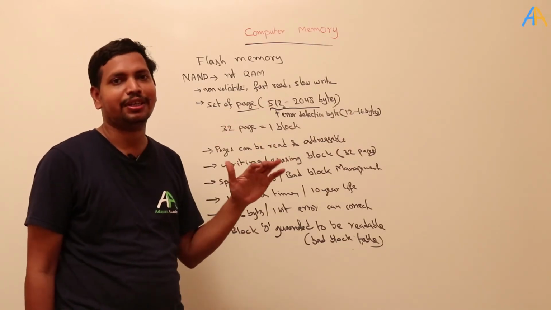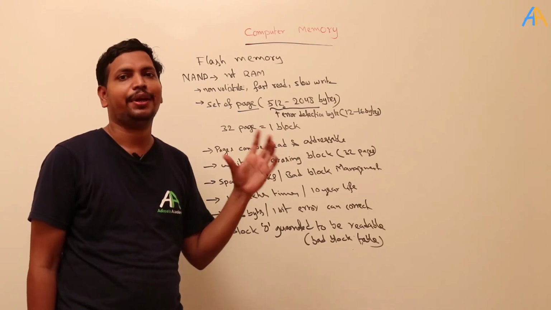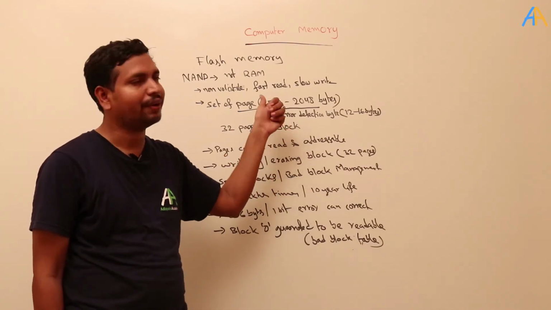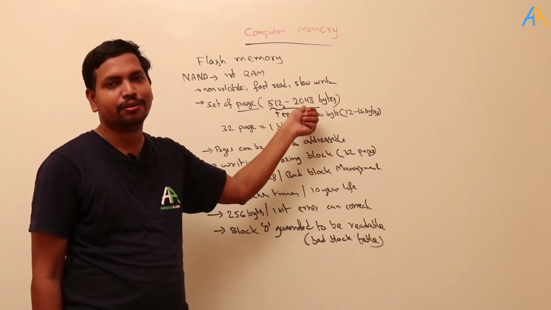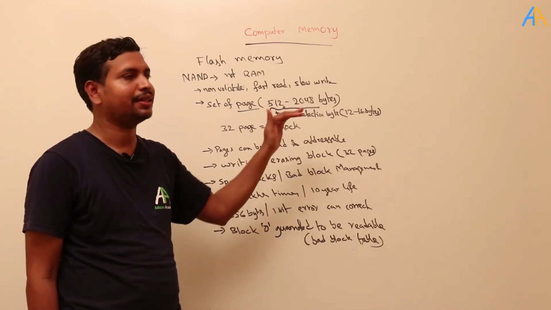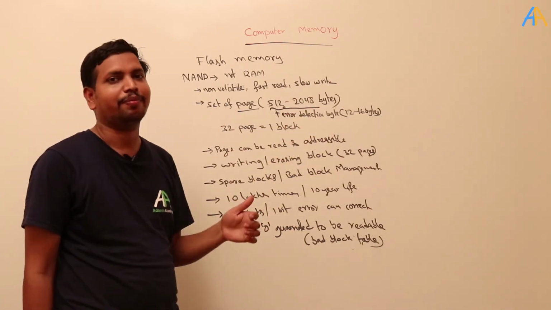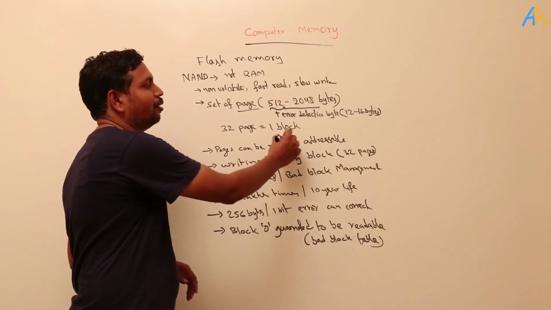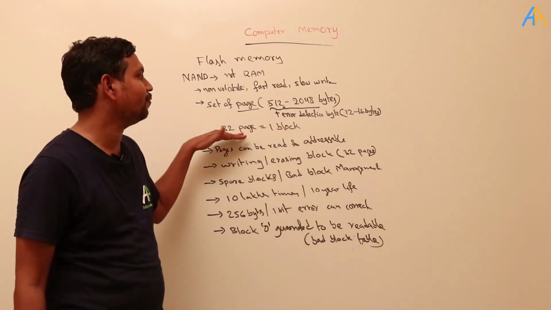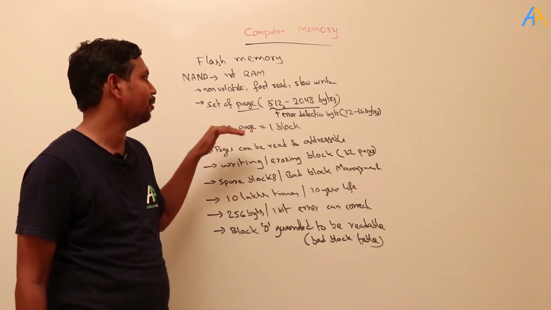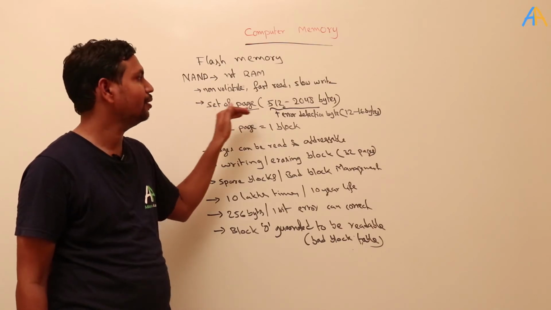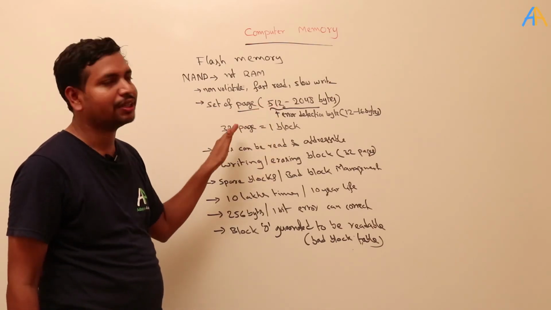Here it maintains data as a set of pages. One page typically means 512 to 2048 bytes, plus error detecting bytes. Not only page, there is also a term called block. One block contains a set of 32 pages. You have to remember these two: one page means 512 bytes, one block means 32 pages.